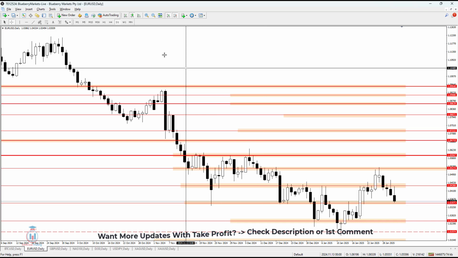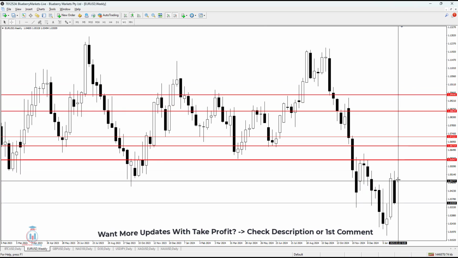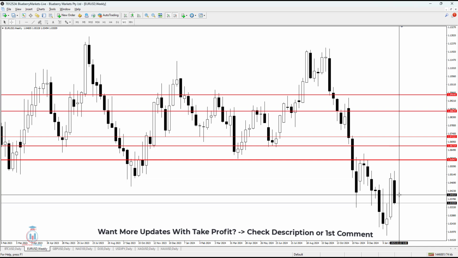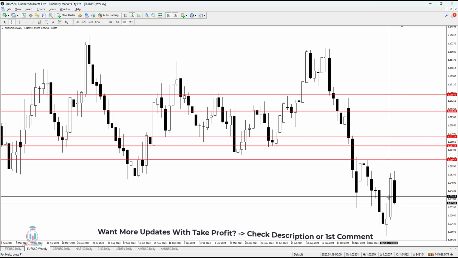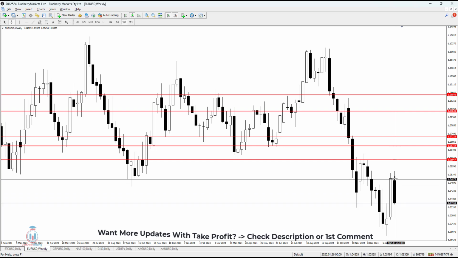Now let's see how the week has closed. The week has closed as a bearish candle. We can see that easily because in the 4 days the price has dropped down in value, and we can see the price has reached this area of support, and we have here a month that has been closed as a bearish.